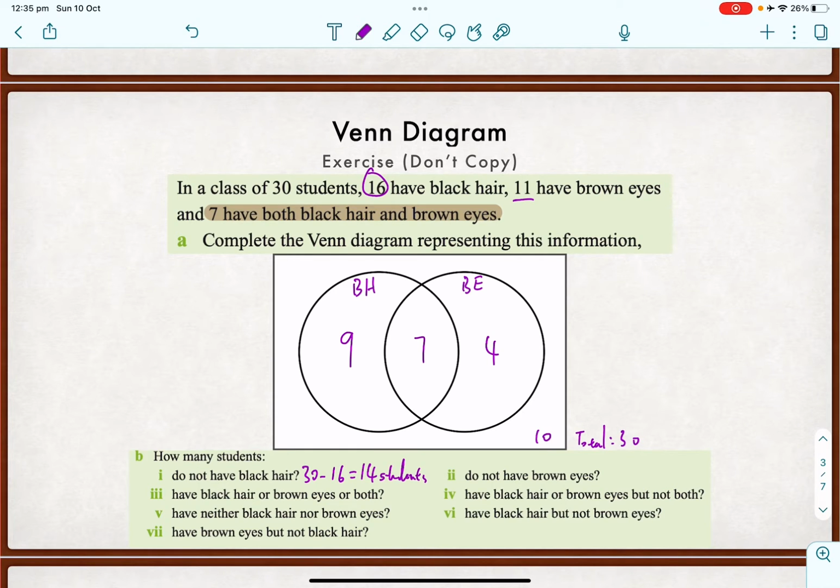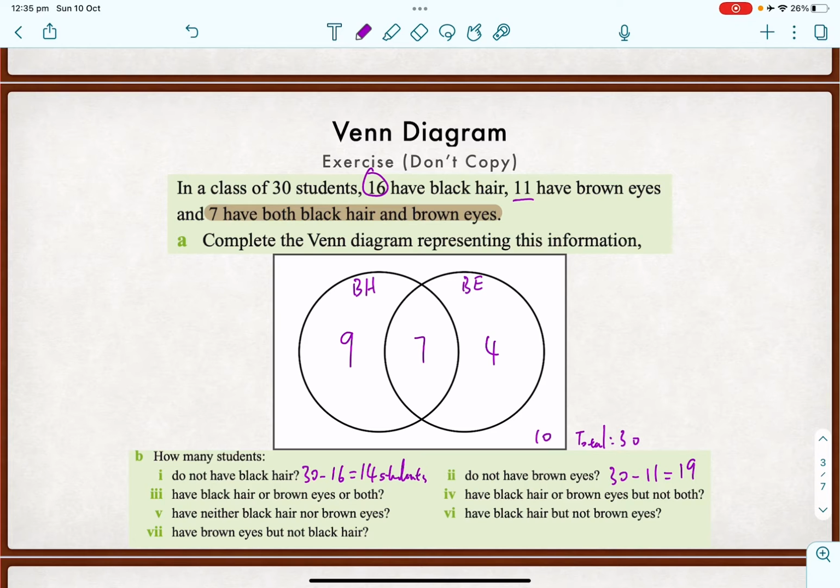Do not have brown eyes, so that would be this number and this number. That would be 19. Or you can do 30 minus 11, since 11 people have brown eyes. It also means it's a complementary event, isn't it? Having brown eyes is 11. The complement of it will be everyone else, which is 30 minus 11. So that would be 19. Same thing.